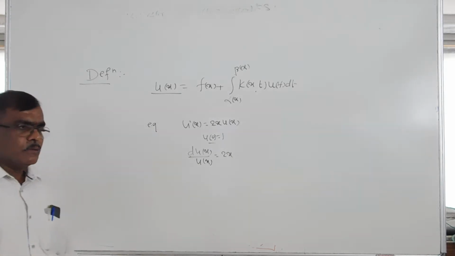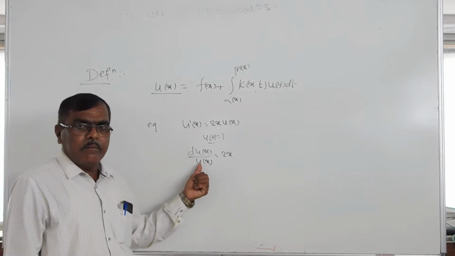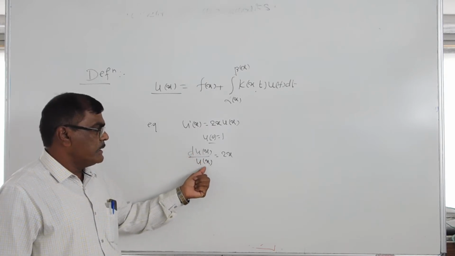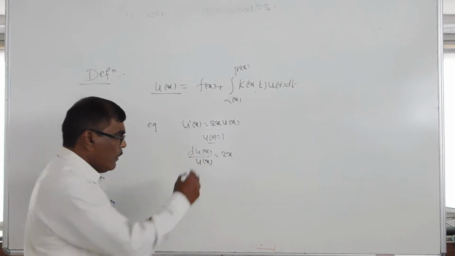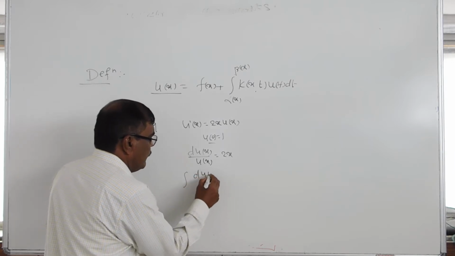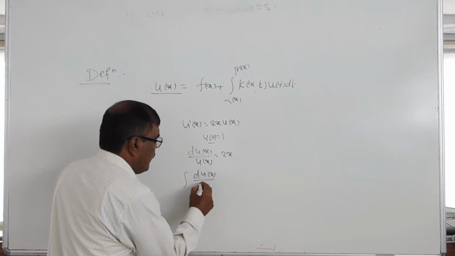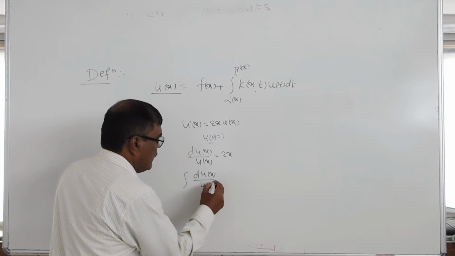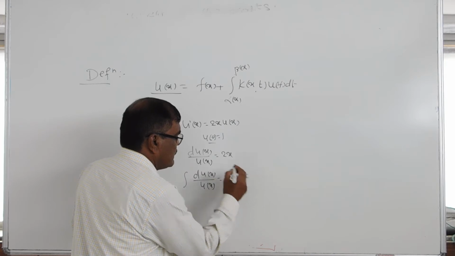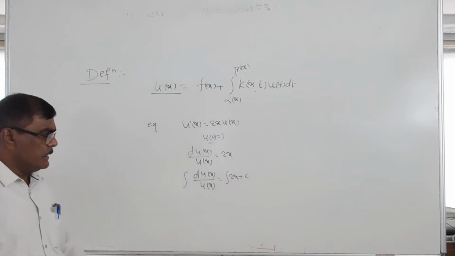We solve this equation by the variable separable method: d of u of x upon u of x is equal to 2x dx.